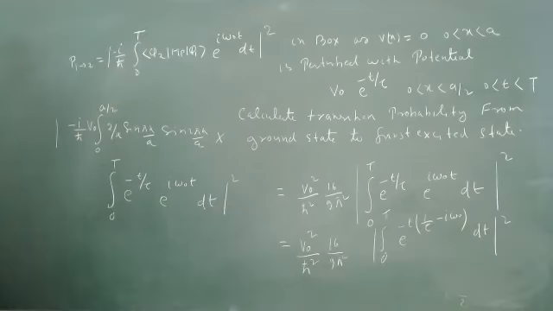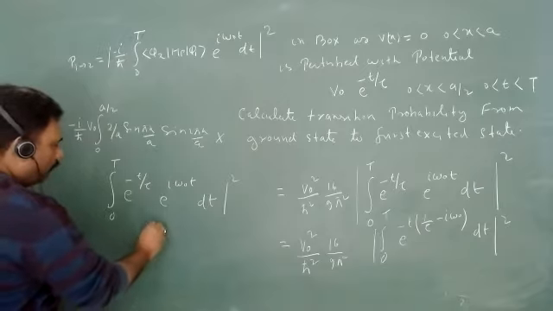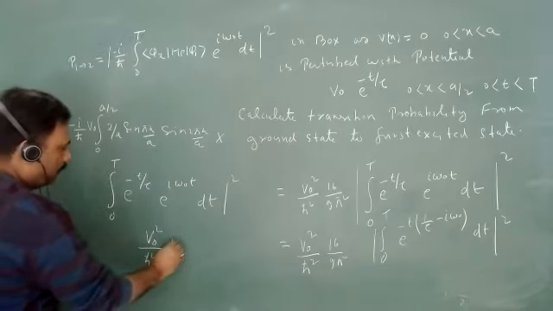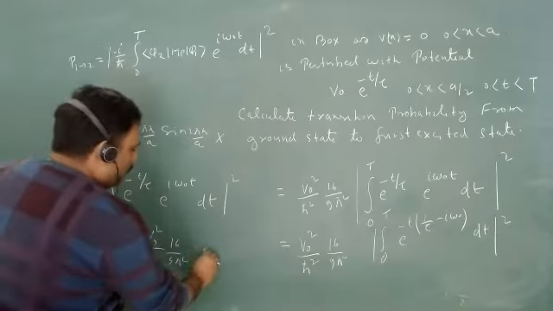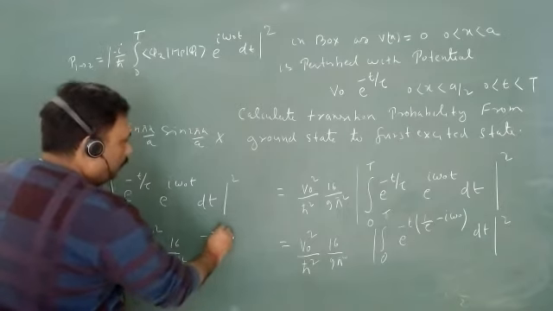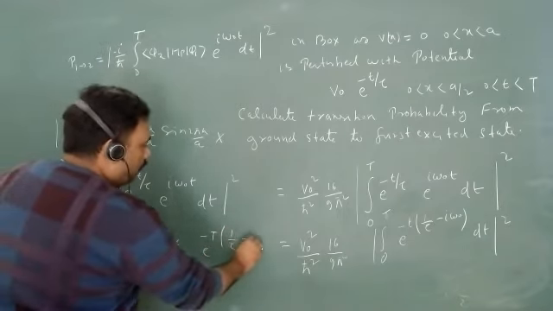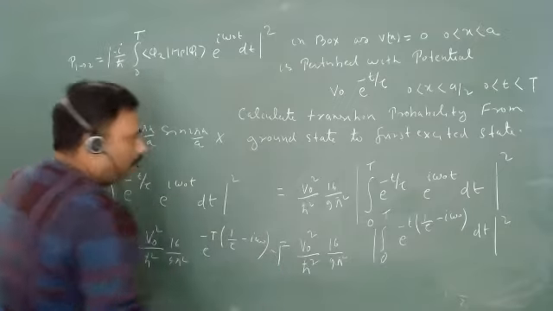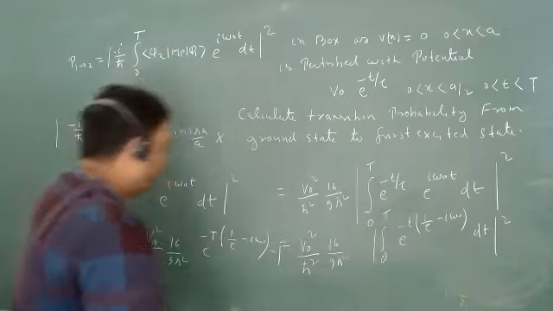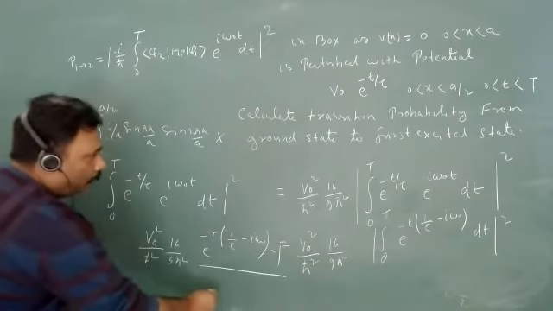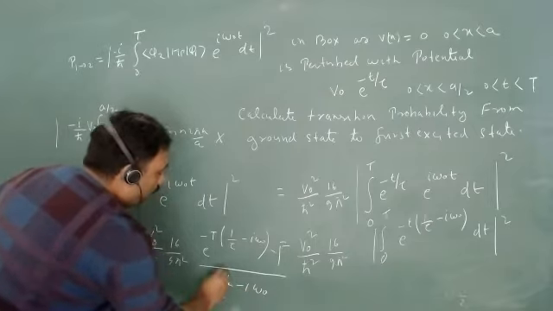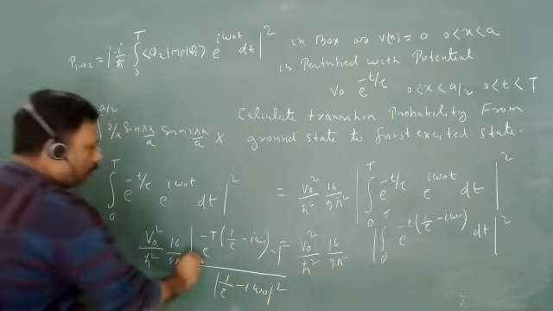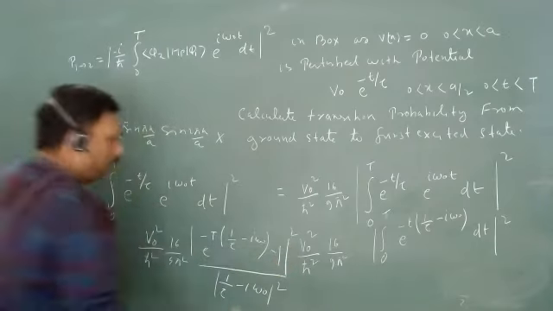So this particular value, you will have V naught square upon h cut square, 16 upon 9 pi square, and this value is e to the power minus capital T into 1 upon tau minus i omega naught, minus 1, because 0 to T is there, divided by 1 upon tau minus i omega naught, mod square, and this will also be mod square, isn't it?